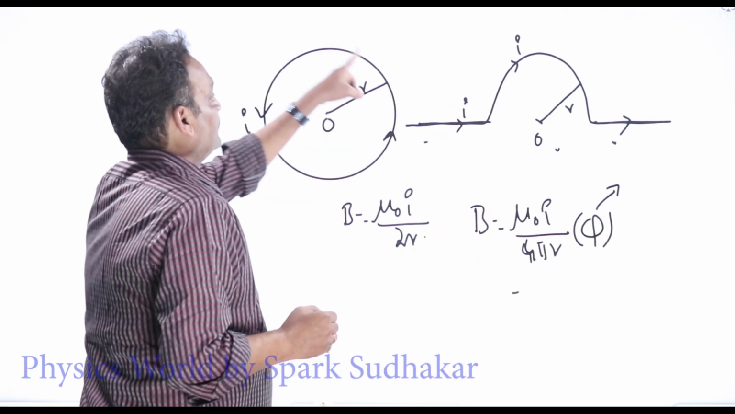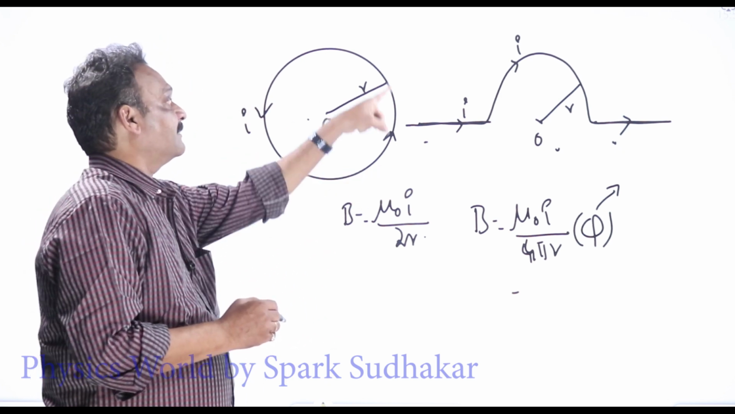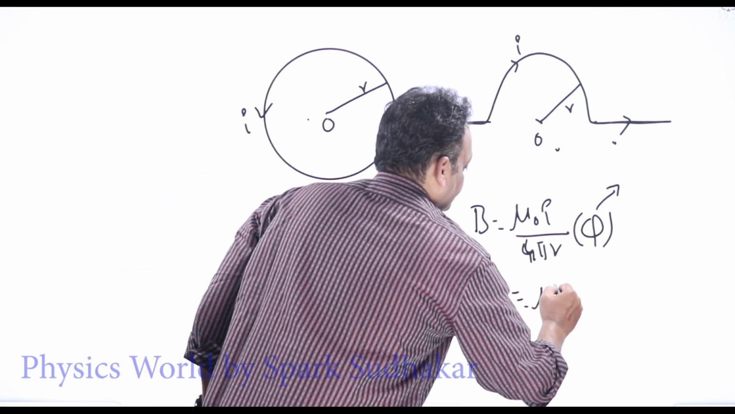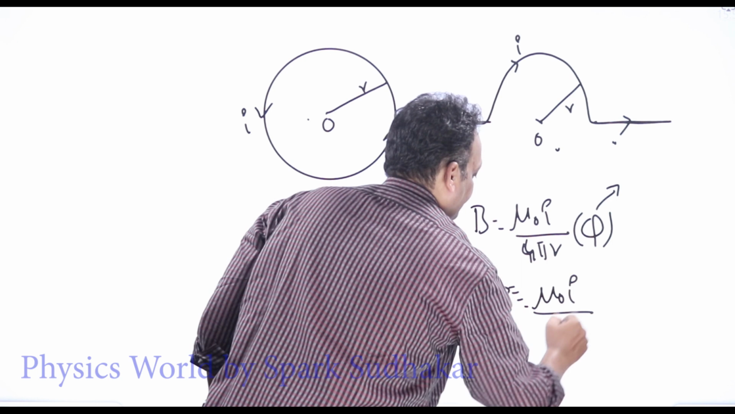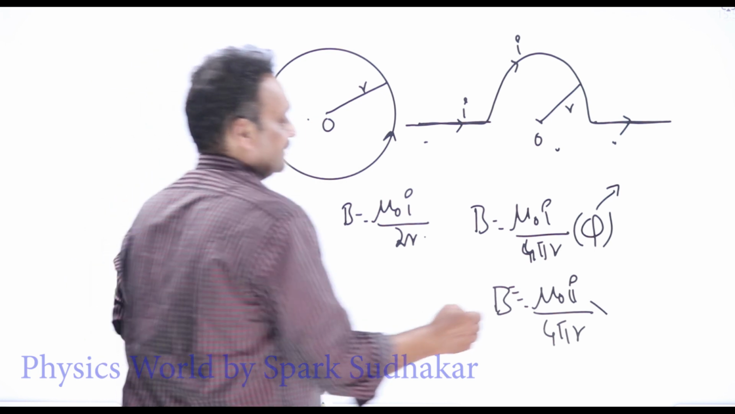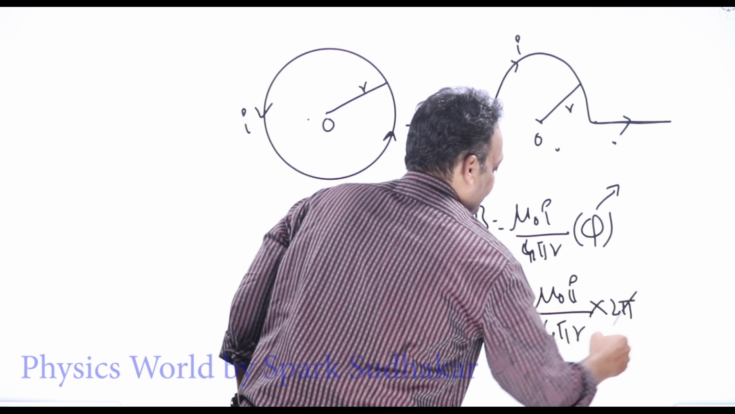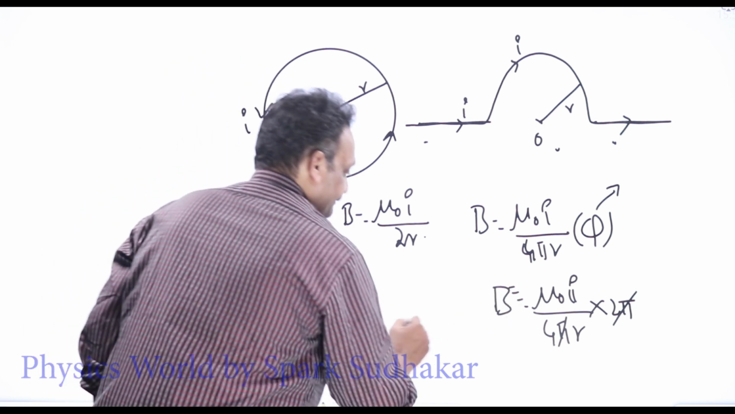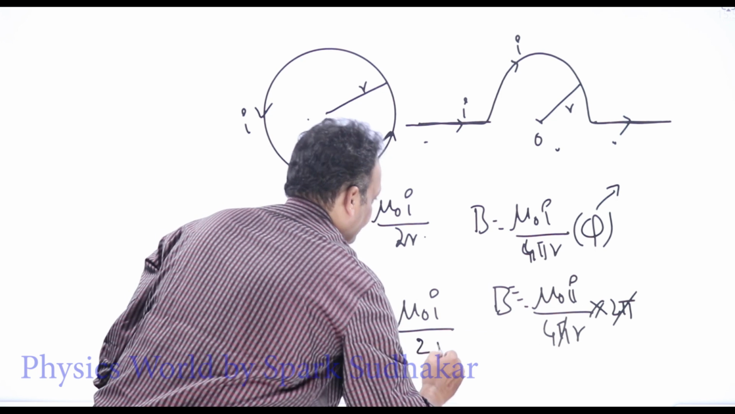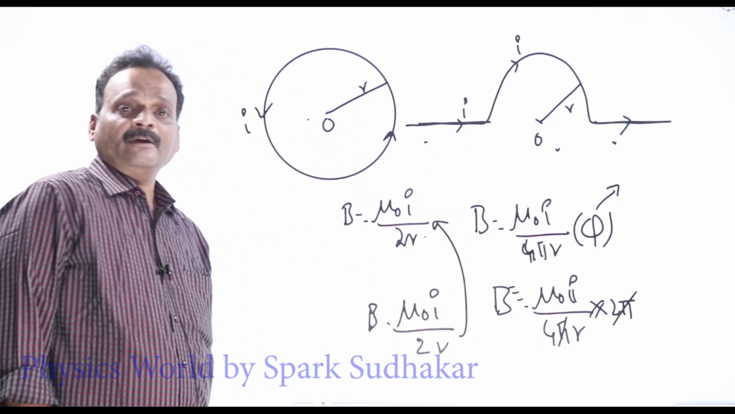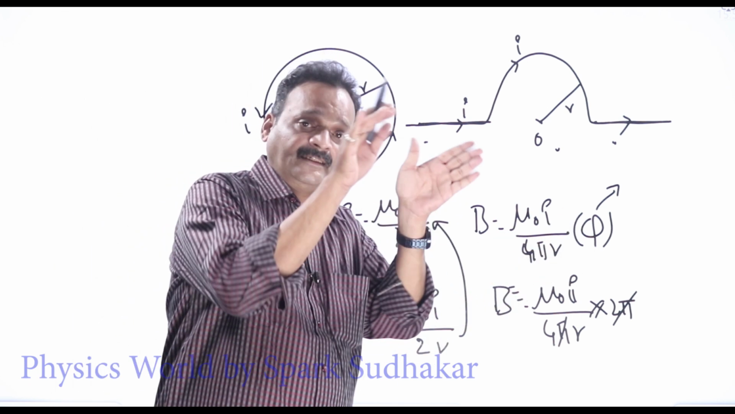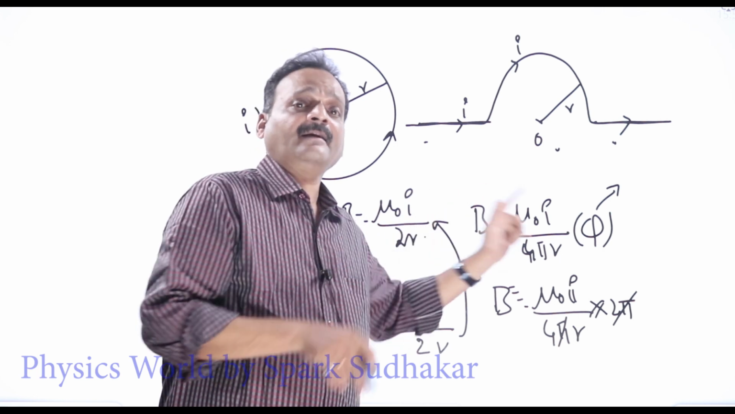Okay, if it is a full circle, the angle subtended by the circle at the center is 2 pi. So if you substitute, B equals mu naught I by 4 pi r into the angle subtended by the circle at its center, 2 pi radians. So pi and pi get cancelled. We get B equals mu naught I by 2r. That's what we have got here. Okay, mu naught I by 2r. So in mu naught I by 4 pi r into phi, phi is the angle subtended by the arc at its center. In radians you should put.